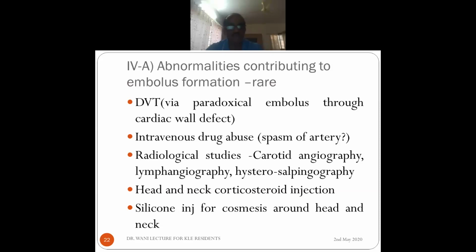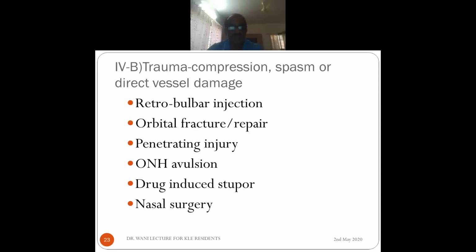They have been reported. Now, trauma can cause it by various means. For example, retrobulbar injection can increase the local pressure and cause central retinal artery occlusion, or it may directly rupture the central retinal artery. Orbital fracture can involve the central retinal artery. Penetrating injury can cause optic nerve head avulsion, and of course the central retinal artery will be avulsed. Then drug-induced stupor: somebody has taken a drug and falls asleep on the eye, and there is continuous pressure on the eye, so the pressure increases in the eye and causes central retinal artery occlusion. In nasal surgery and endoscopic surgery, they may enter the orbit without knowing and cut the central retinal artery. These have all been reported.